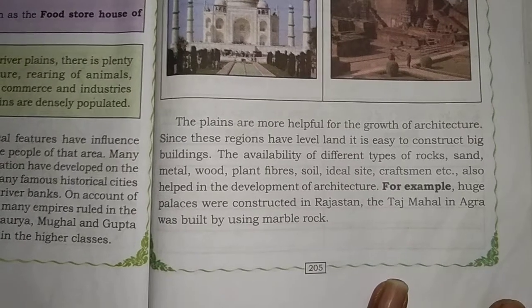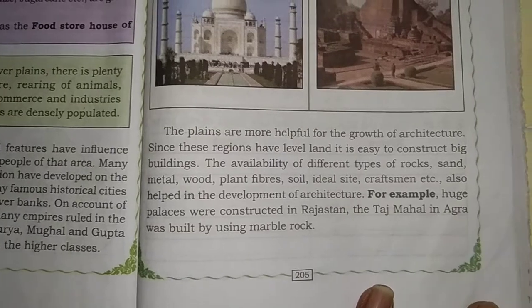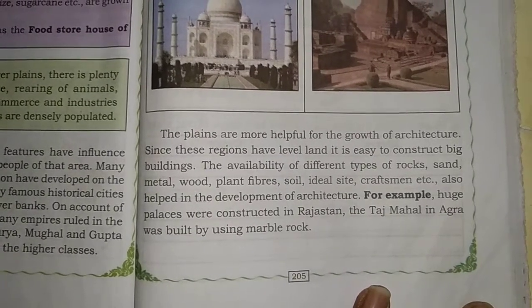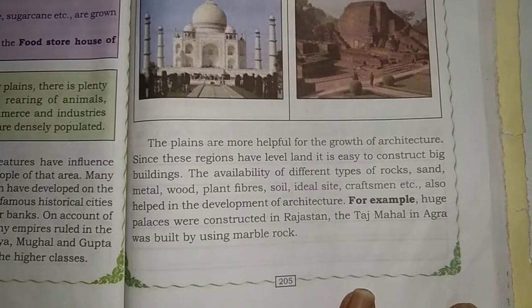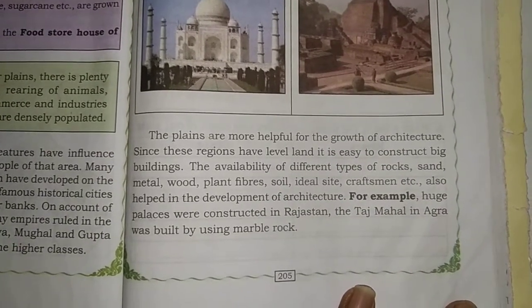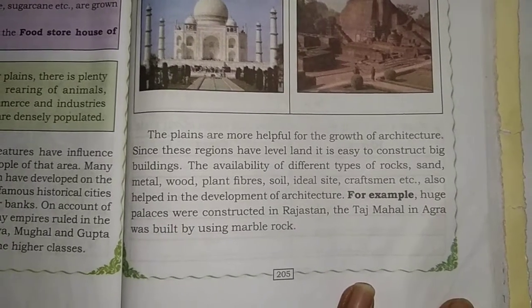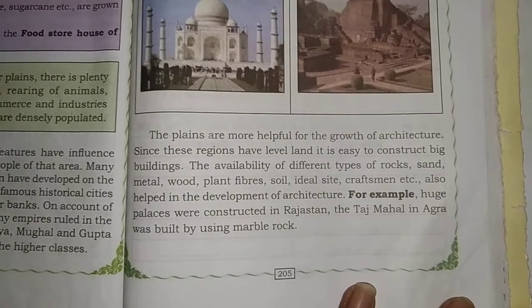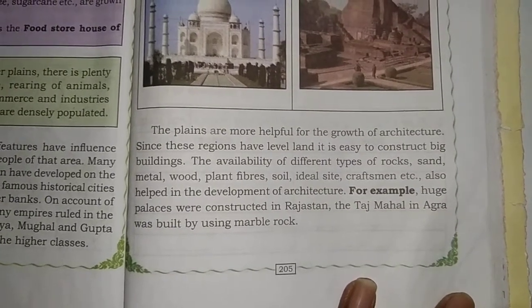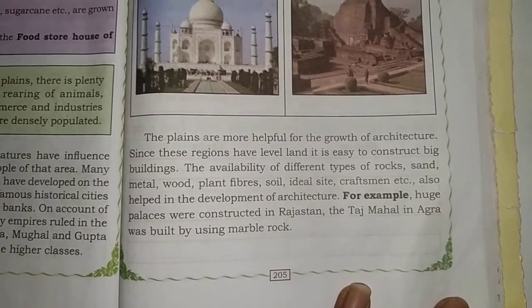The plains are more helpful for the growth of architecture since these regions have level land, so it is easy to construct big buildings. The availability of different types of rock, sand, metal, wood, plant fiber, soil, ideal sites, and craftsmen, etc. also helped in the development of architecture. So in the next class we will discuss more things.